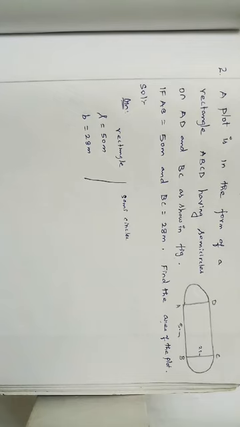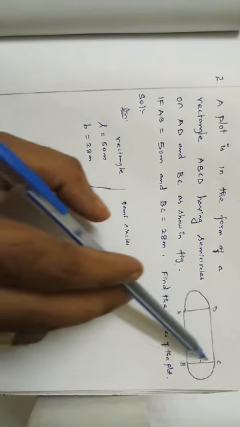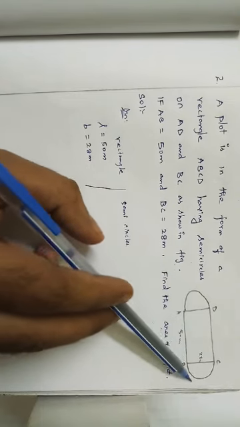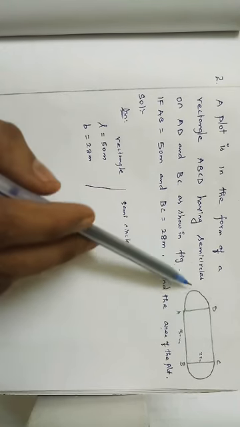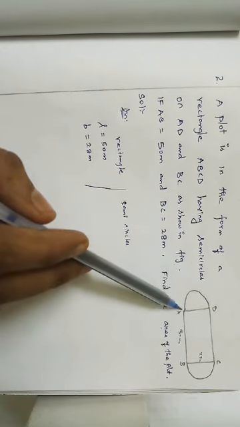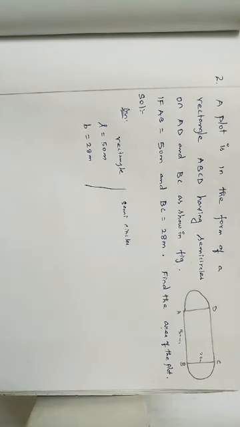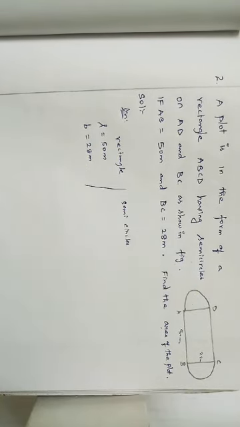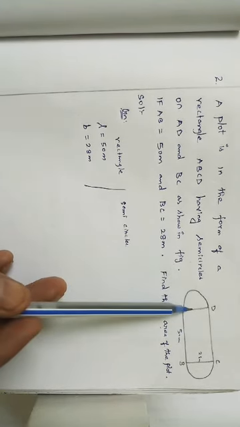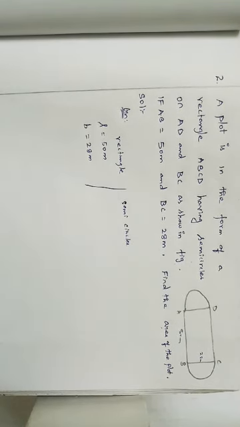How are we going to find the radius of this semicircle? BC is nothing but the diameter of a semicircle. The length of BC is the diameter of a semicircle. AD is also the diameter of a semicircle. So what is the length of AD? AD is 28 meter. AD is a side of the rectangle and also the diameter of a semicircle. From the diameter we can find the radius, then we can easily find the area of a semicircle.